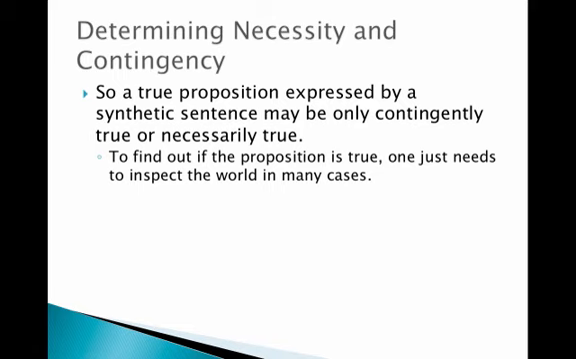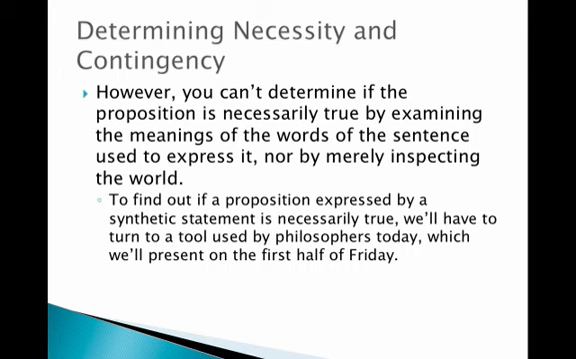To find out, you have to inspect the world in many cases. For example, water is H2O. Most philosophers think that that is necessarily true, that H2O is a list of essential properties of water. But we didn't learn that by thinking about the meaning of the term water. We had to do some chemistry and discover the chemical constitution of it. However, you can't determine if the proposition is necessarily true by examining the meanings of the words of the sentence used to express it, nor by merely inspecting the world. To find out if a proposition expressed by a synthetic statement is necessarily true, you actually have to turn to a tool used by philosophers today, which we'll present soon.